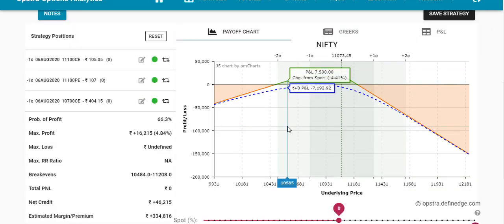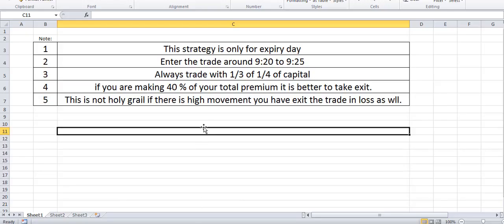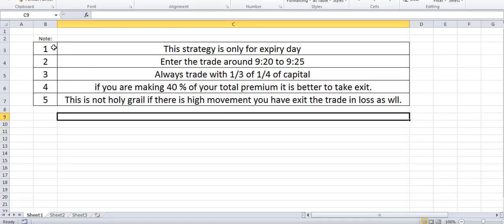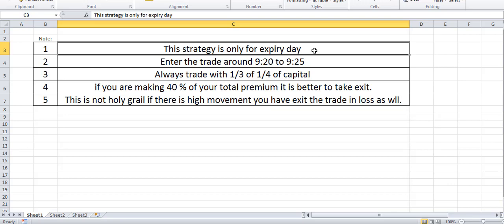There are a few points to remember if you are taking this strategy. The first one: this strategy is only for expiry day. I don't use this strategy on another day like Monday, Tuesday or Wednesday, because if there is movement even after doing the adjustment, you have to bear the loss only. So don't use this strategy on another day. This is only for expiry day, because at the end everything will become zero.